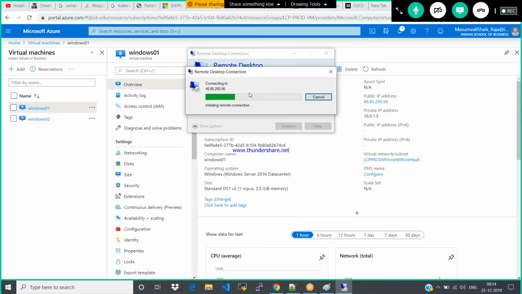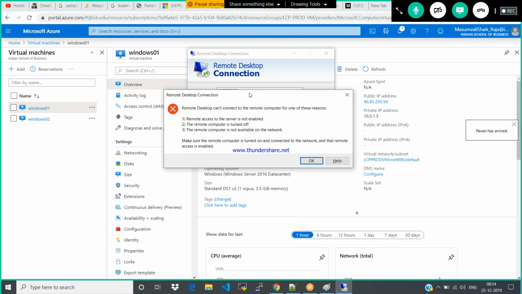So why is it not allowing me? What could be the problem? See, it is not allowing me. I am using the public IP only to access this machine. Still I am getting the error.